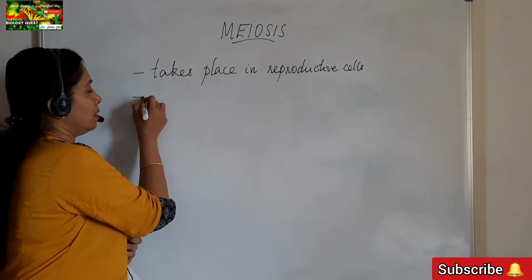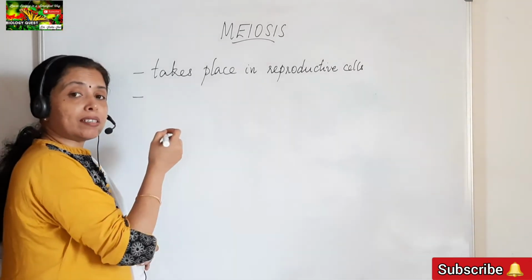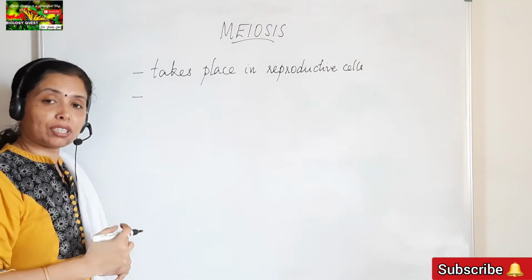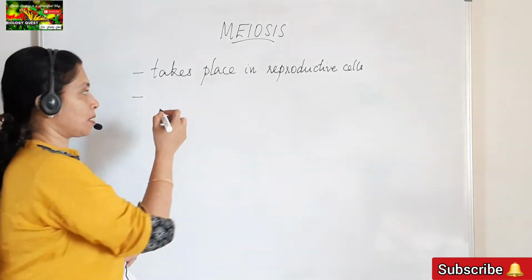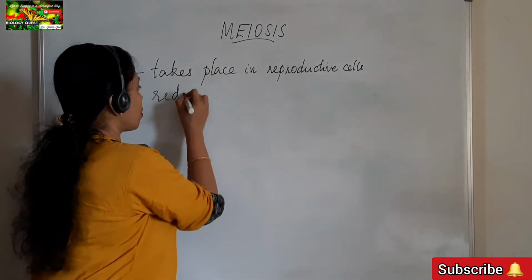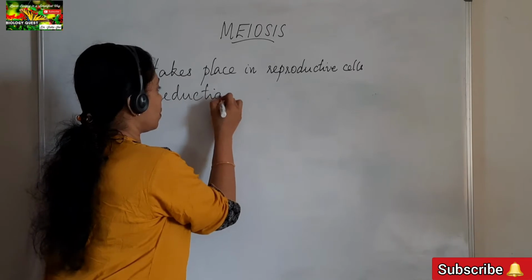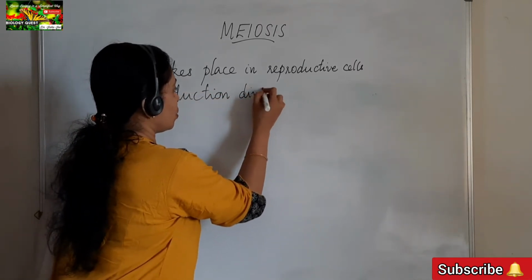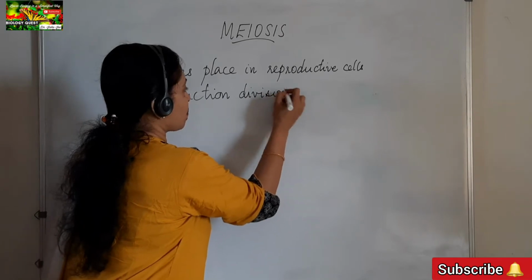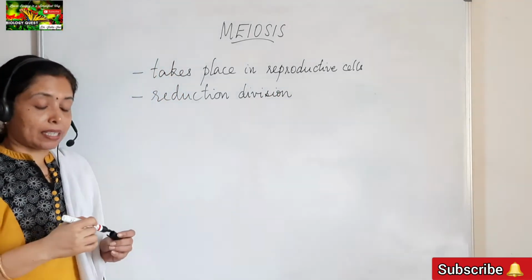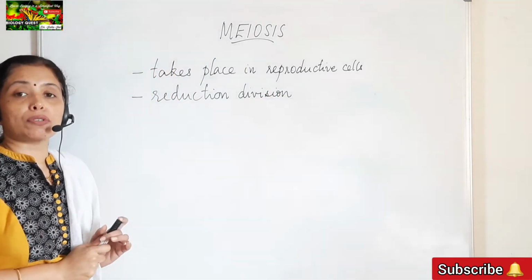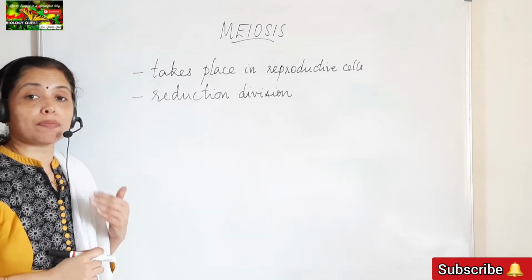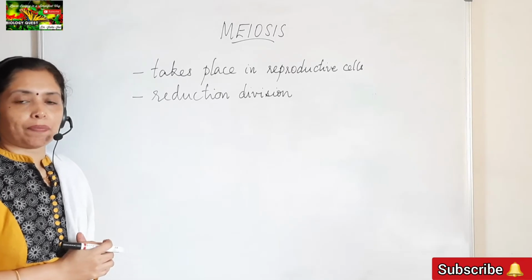Next, meiosis is the type of cell division which brings about a reduction in the number of chromosomes. Okay, so it is also called reduction division. Meiosis is also called reduction division because it brings about a reduction in the chromosome number of the cells, chromosome number of the organism.